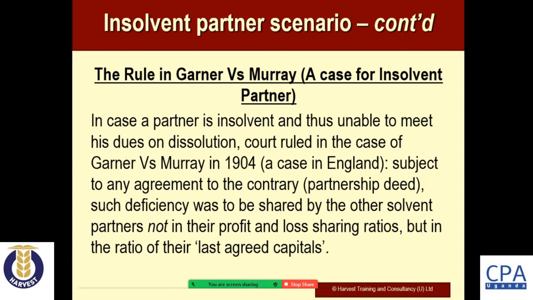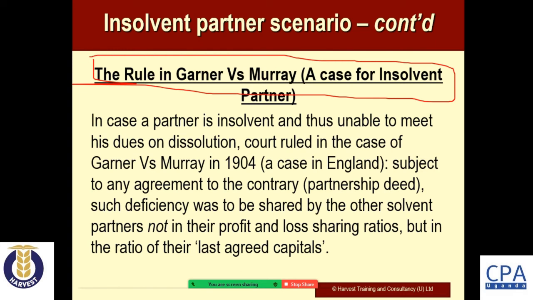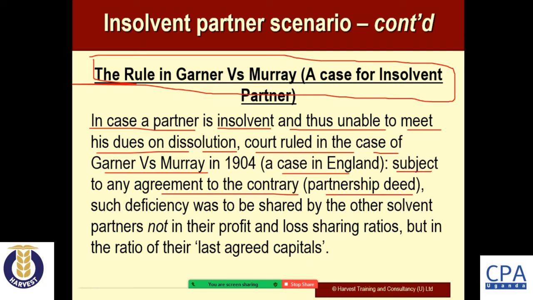So what happens? We shall apply the rule in Garner versus Murray, the case of an insolvent partner. So we are saying that in this case, a partner is insolvent and thus unable to meet his dues on dissolution. The court ruled in the case of Garner versus Murray, 1904, a case in England, that subject to the agreement you have drawn as a partnership deed, such deficiency was to be shared by the other solvent partners.